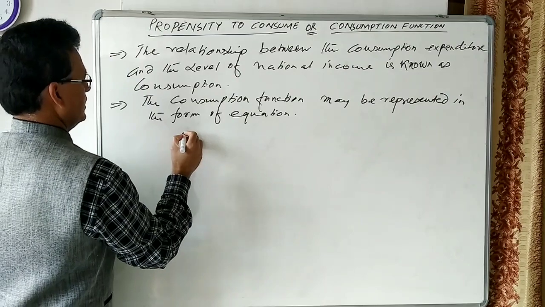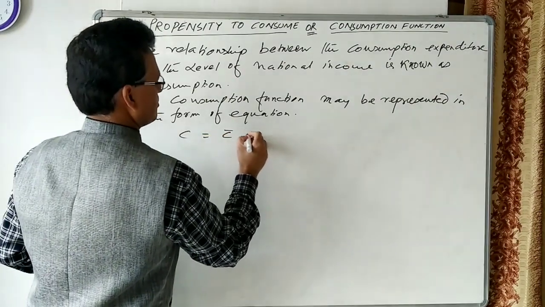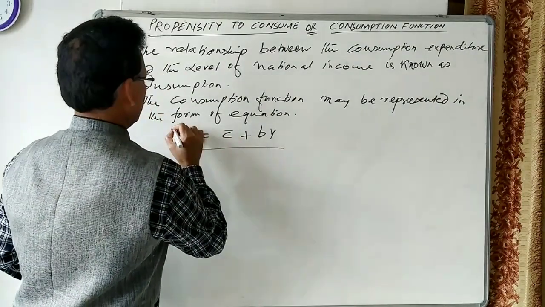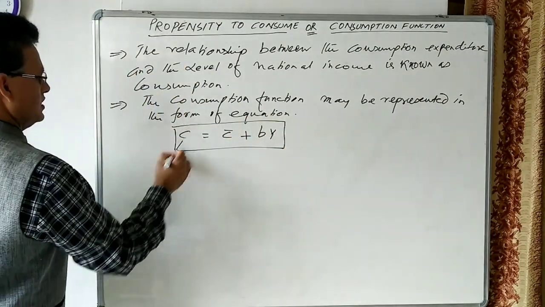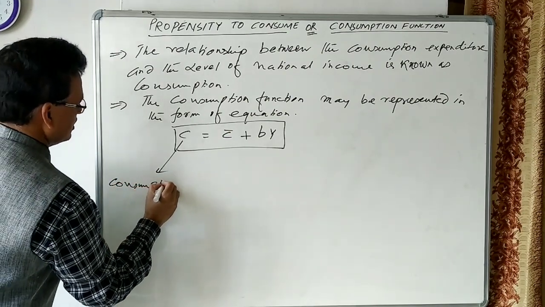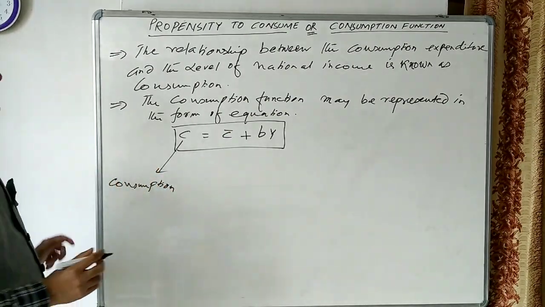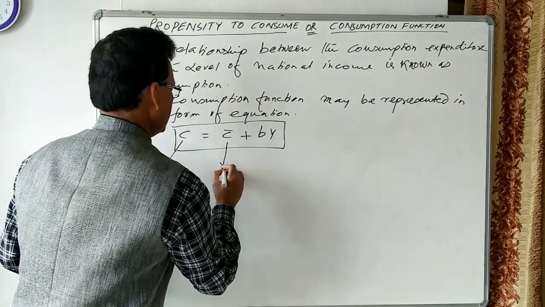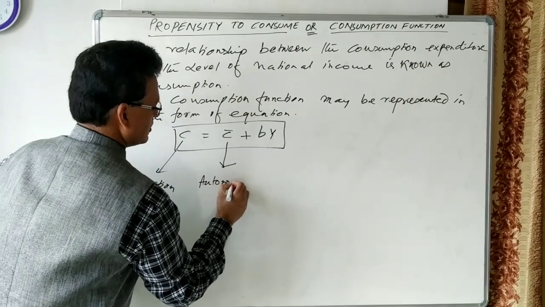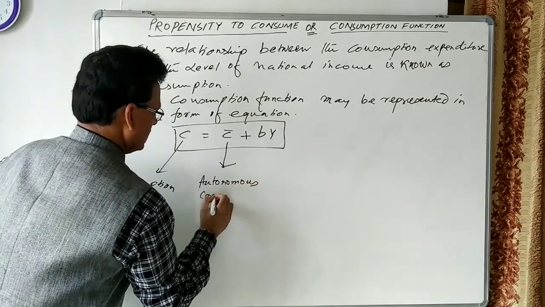Let us see this: C is equal to C intercept plus BY. Here I have written one equation. Here C stands for consumption, which means consumption expenditure. This C intercept is called autonomous consumption.